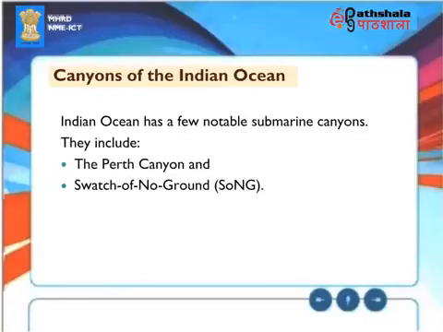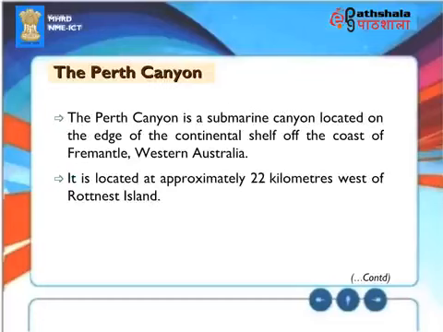Canyons of the Indian Ocean. Indian Ocean has a few notable submarine canyons. They include the Perth Canyon and Swatch of No Ground, SONG. The Perth Canyon. The Perth Canyon is a submarine canyon located on the edge of the continental shelf off the coast of Fremantle, Western Australia. It is located at approximately 22 kilometers west of Rottnest Island.